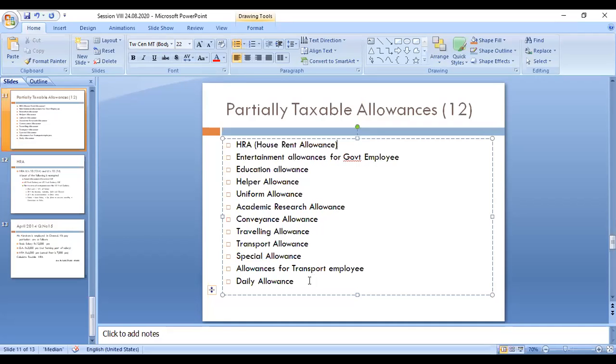So these are the 12 kinds of allowances. They are partially taxable and partially exempted.